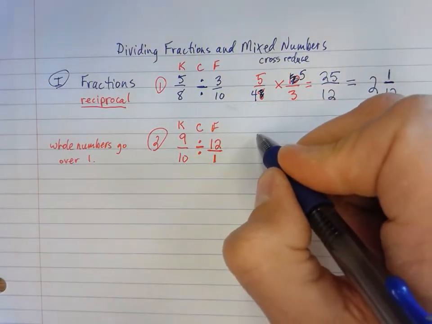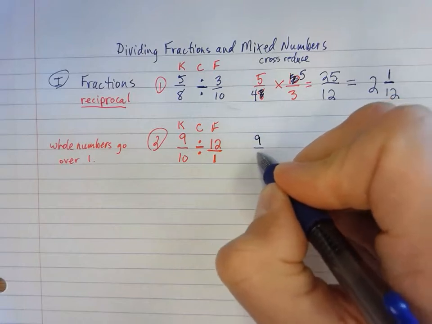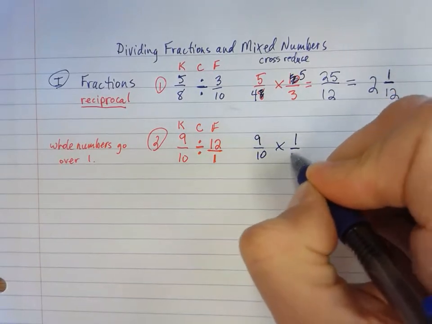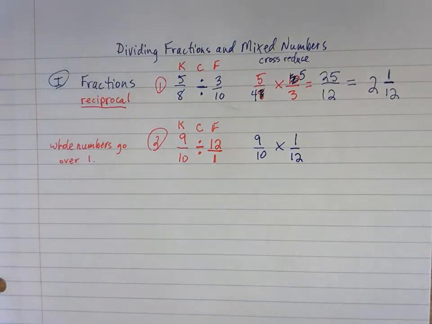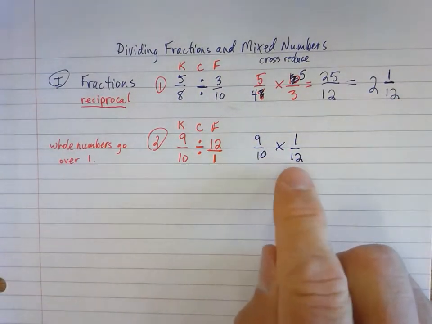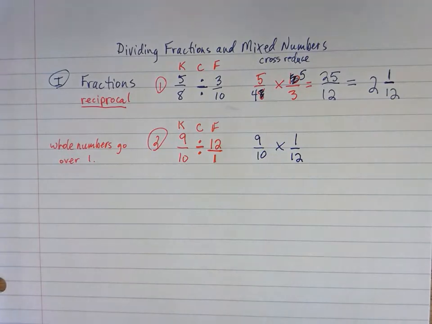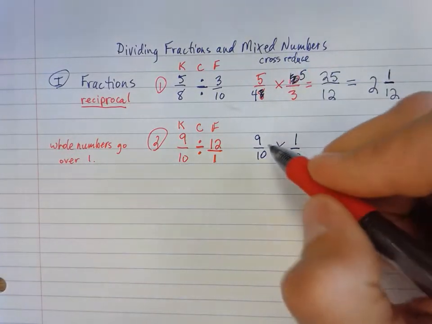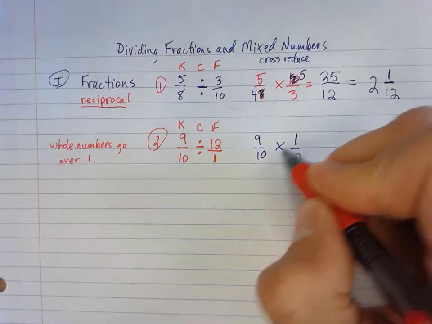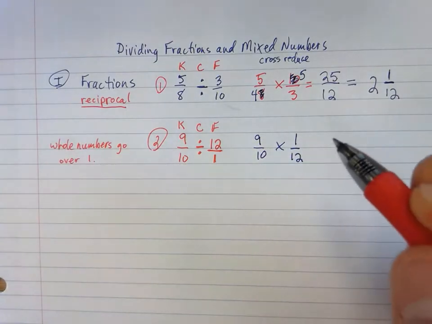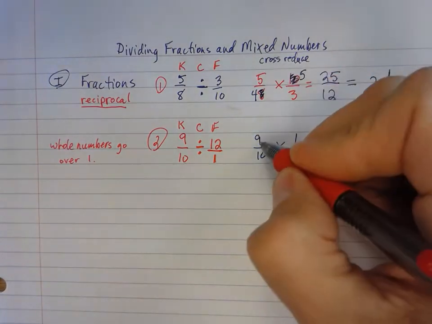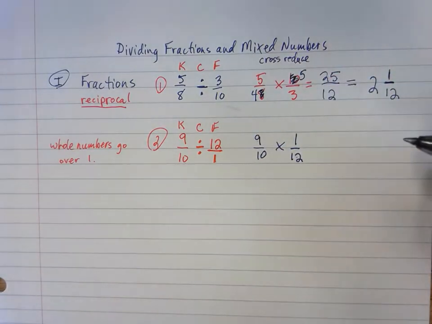Alright, so I'm going to keep that. That would be 9/10 times 1/12. Now again, you could go ahead and multiply that out and then have to simplify it at the end. But let's go ahead and do our cross reducing here, just like we did in the first problem. Can I cross reduce the 1 and the 10? No. Can I cross reduce the 9 and the 12? Yes. What's the common factor that goes into 9 and 12?